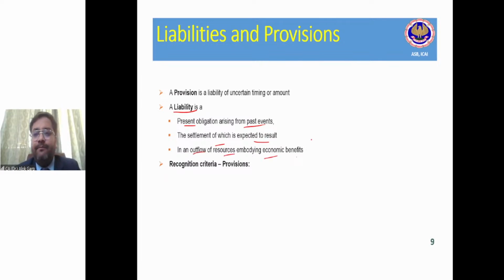What is a liability? There are three components of liability: present obligation, arising out of past events, which is resulting in outflow of resources, meaning cash settlement.